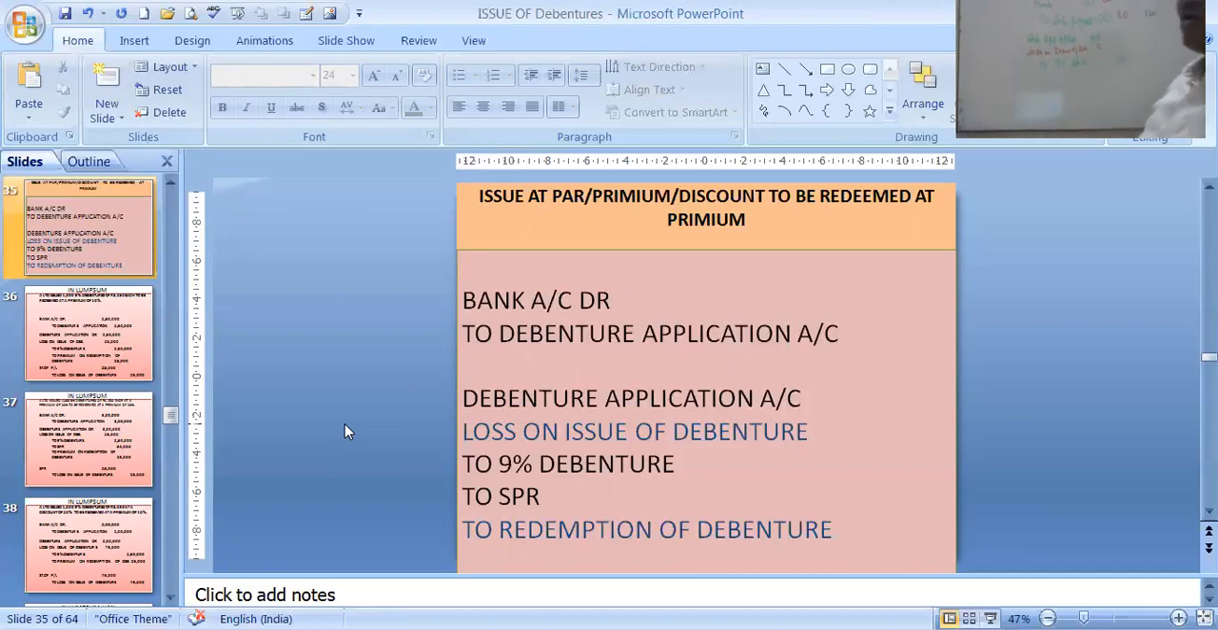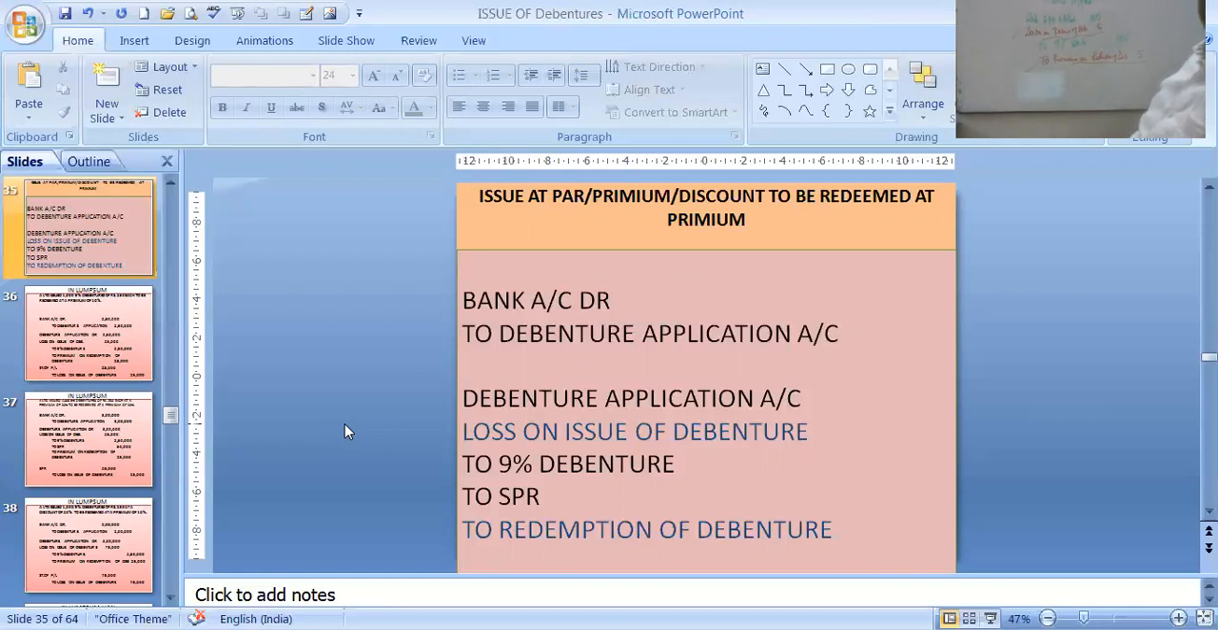So 5 rupees. Always we are comparing with par value. 5 rupees more we need to pay. And for what are we paying? To premium on redemption of debentures. How much? 5. So see, this value is also same. Loss on issue is 5. Premium on redemption is 5.